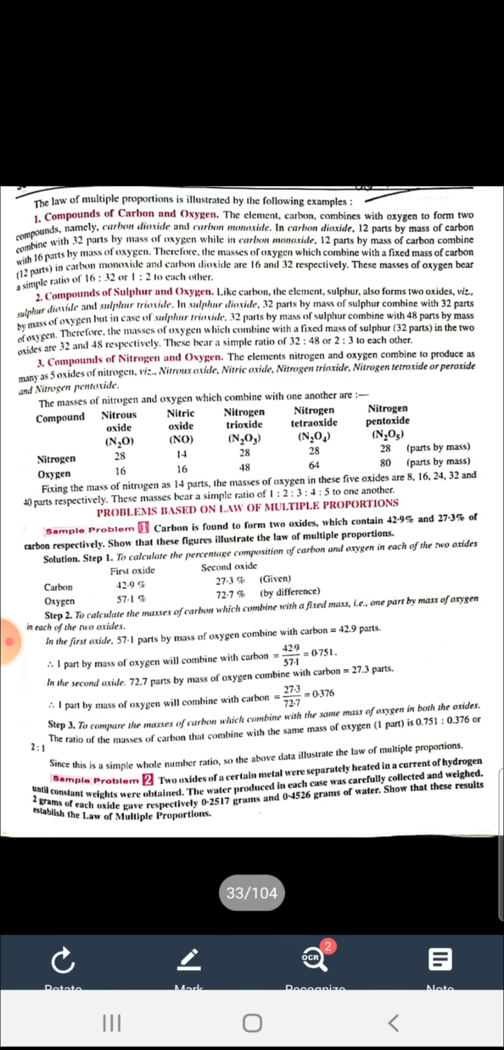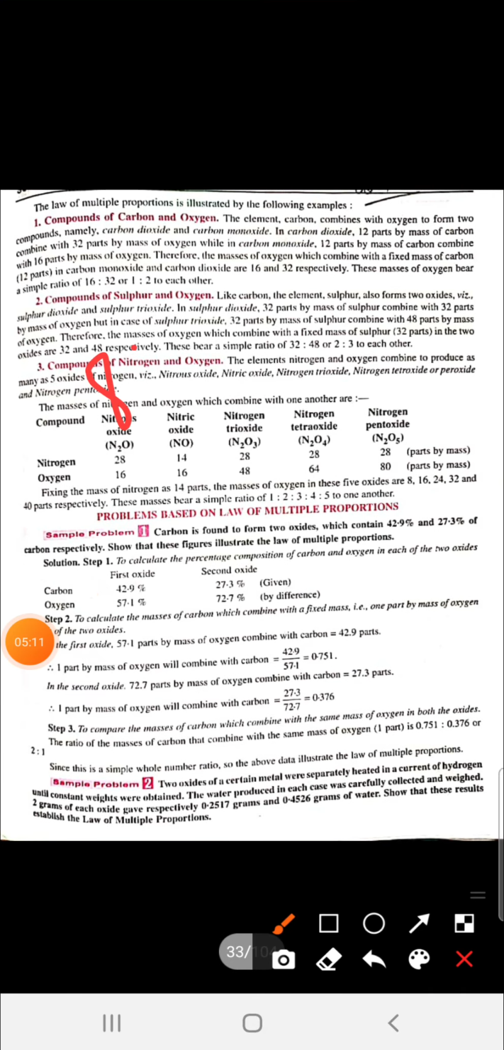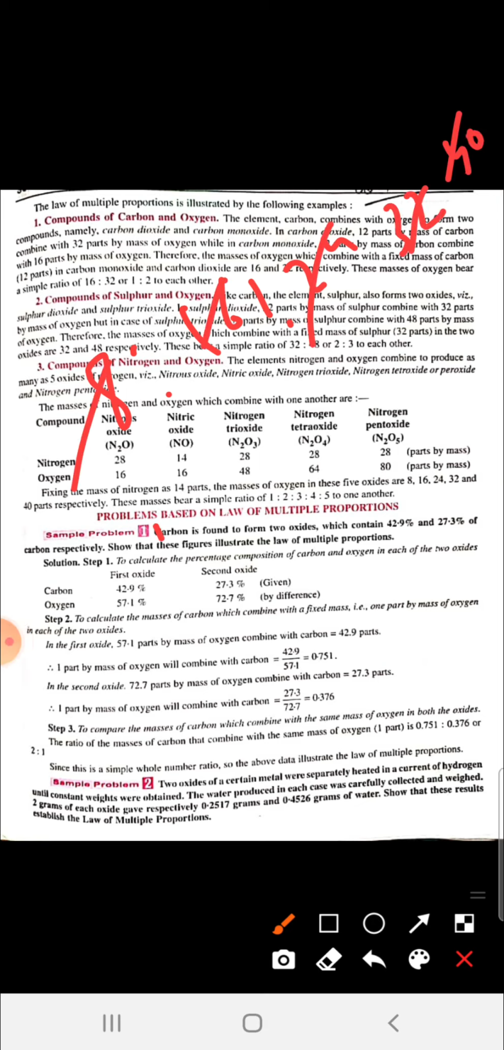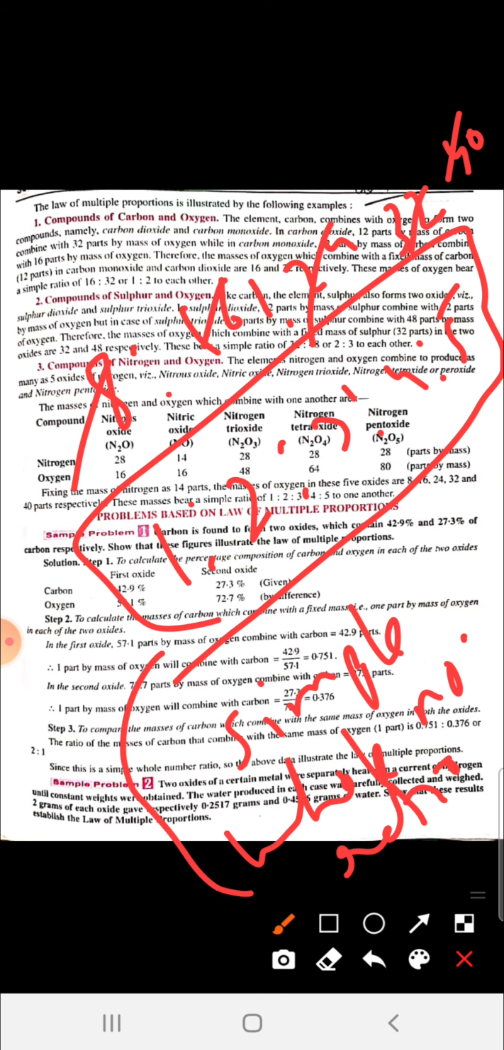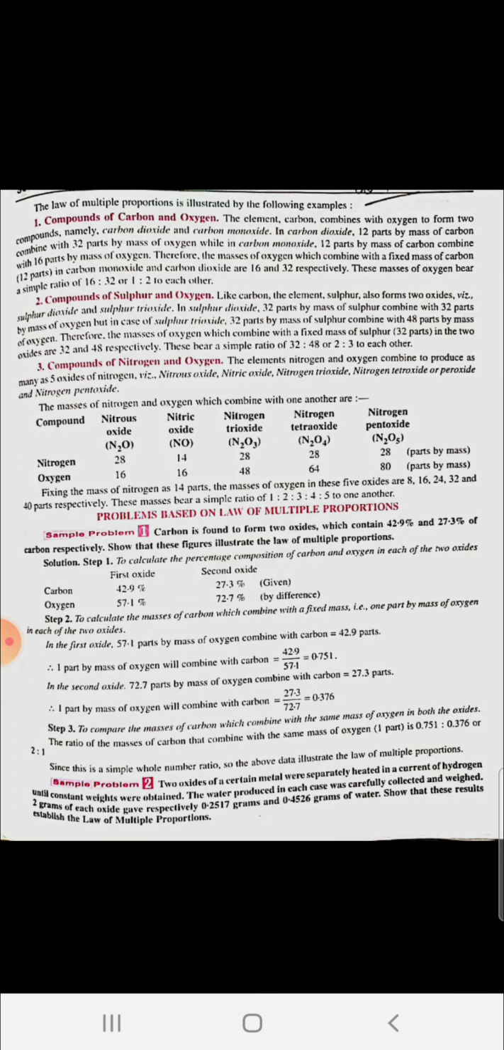If we find the ratio of 8, 16, 24, 32, 40, it will be 1:2:3:4:5. It means this is a simple whole number ratio. So this is in accordance with the law.